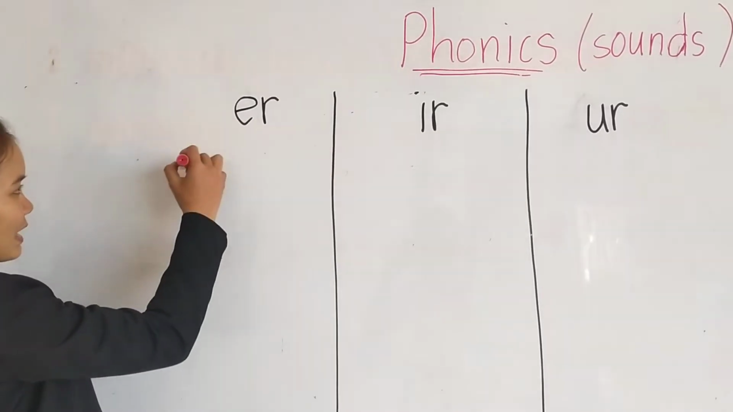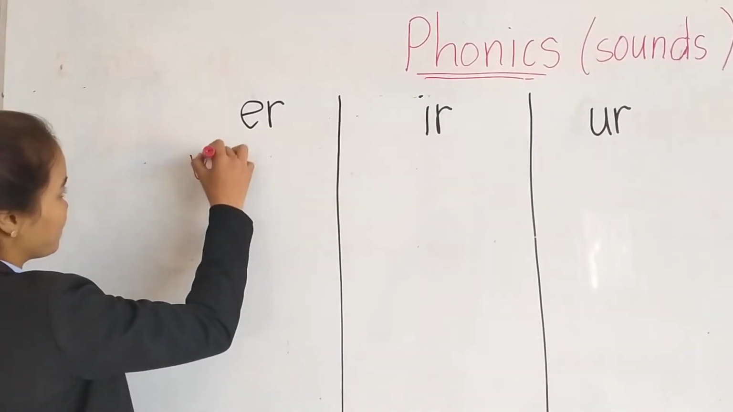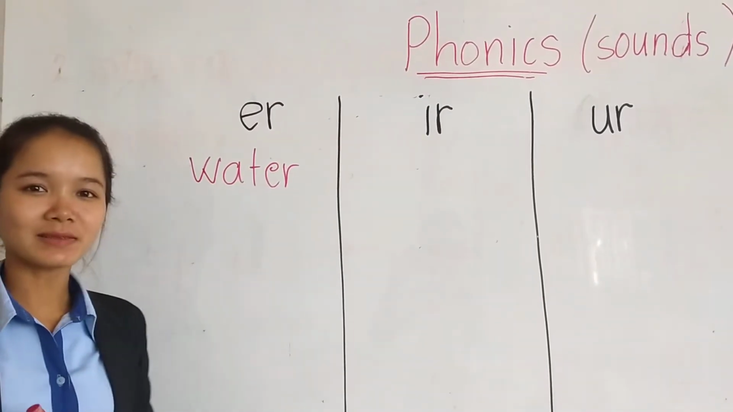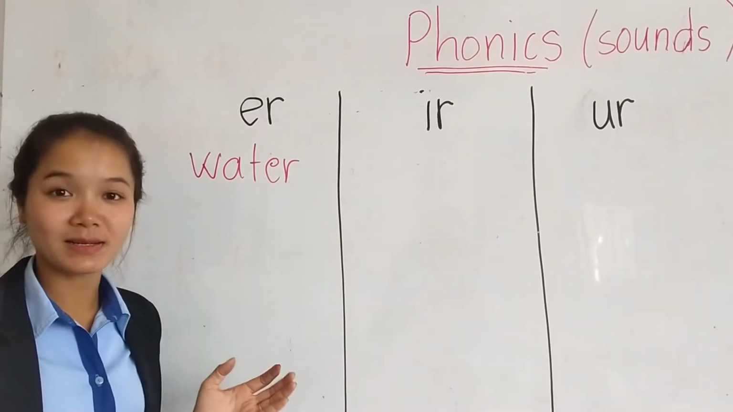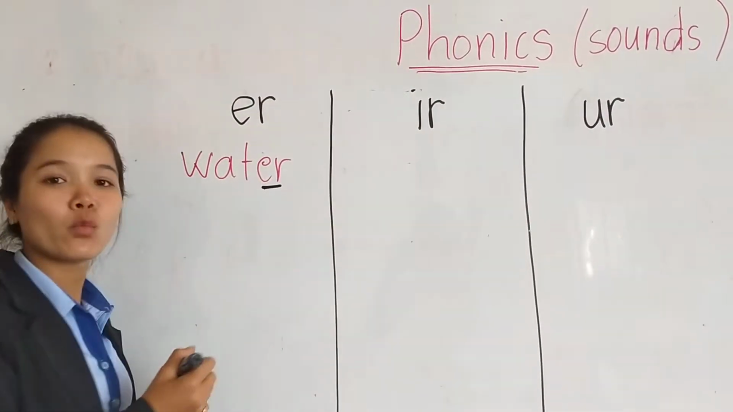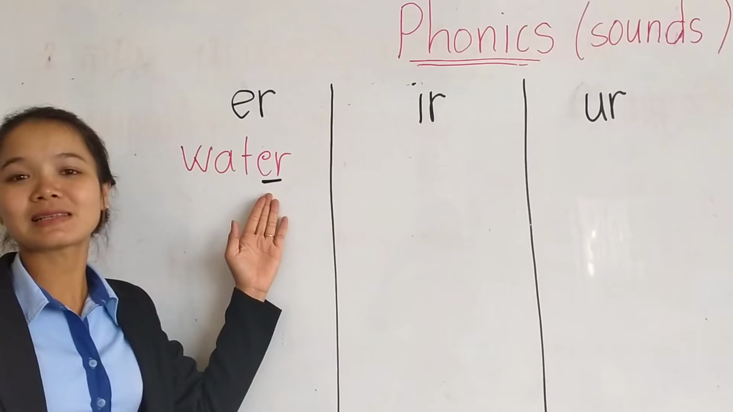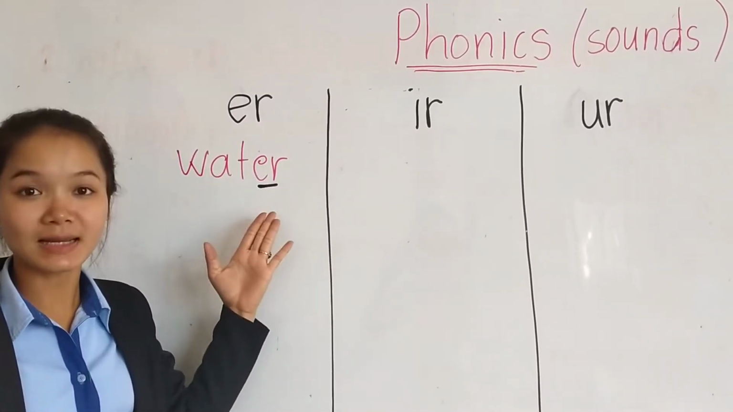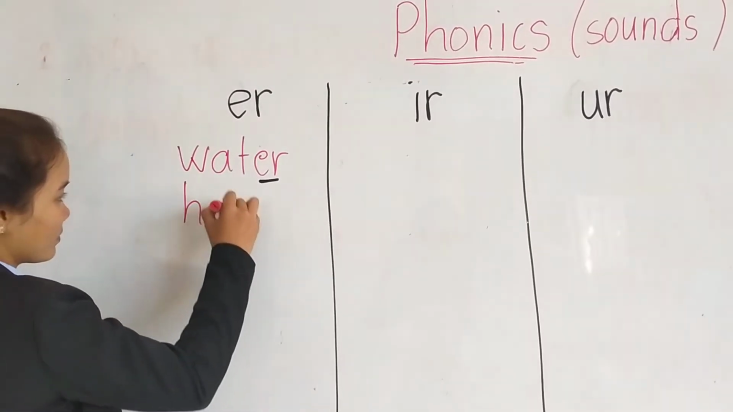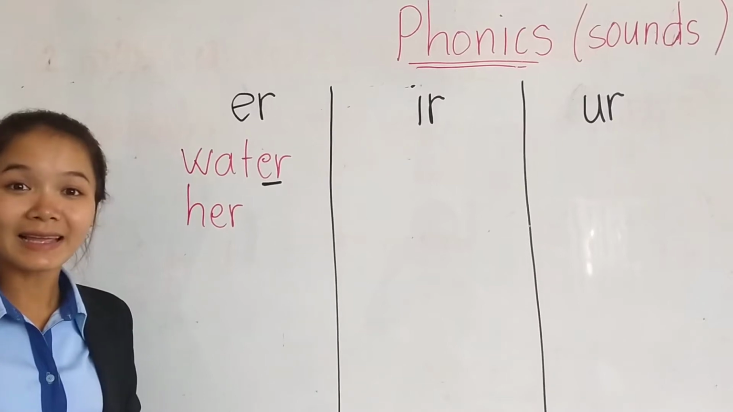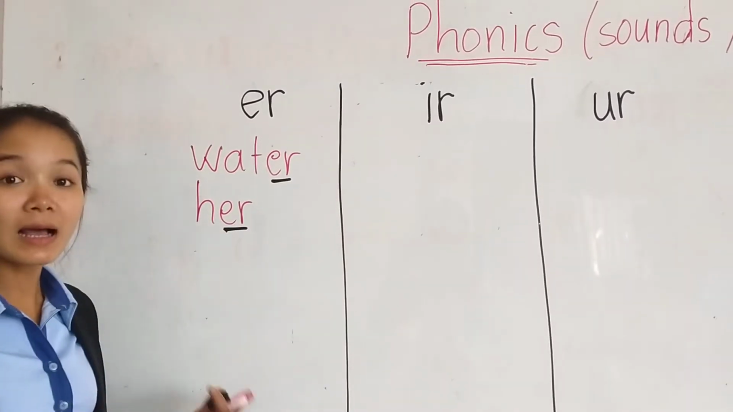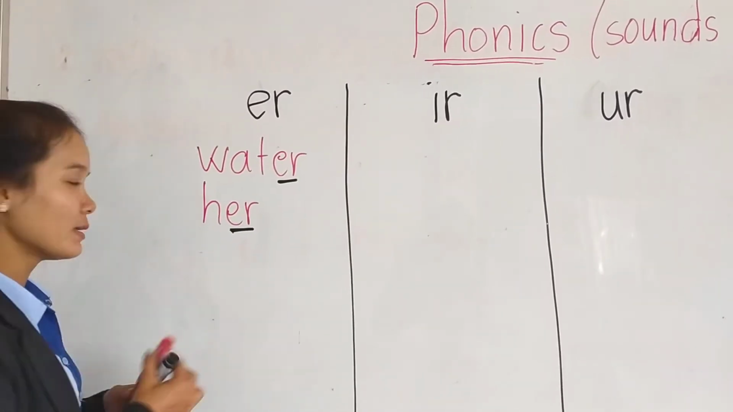Okay, let's see an example like the word, okay, this one. Can you read this word? Okay, this word we read water, right? Water, right? So this one is the sound, right? Water, alright? And this one we read her, right? Her, her. So her, right?